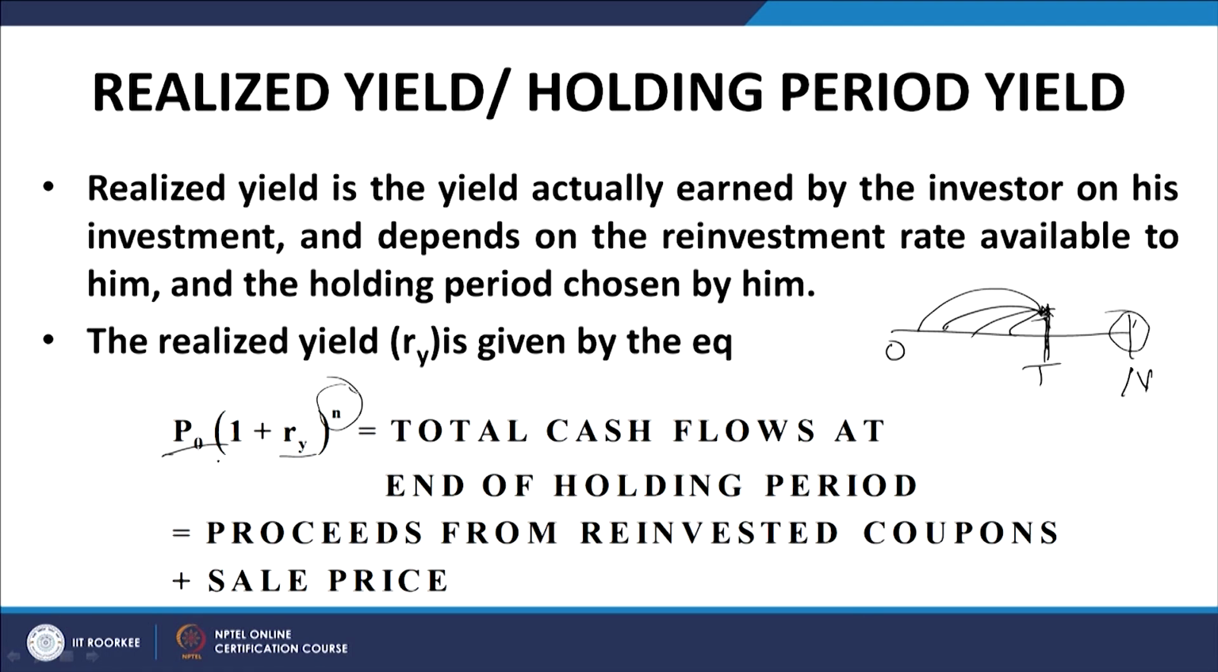Now, please note the price will be an estimated price. If you work out this holding period yield at t equal to 0, the price that you are going to use for selling this bond in the market, assuming that these two dates are different, will obviously be an estimated price, and to that extent this will be an estimated quantity if it is forward looking.